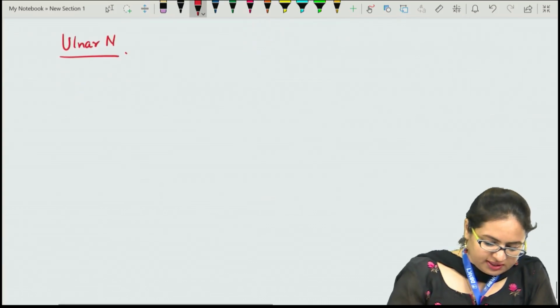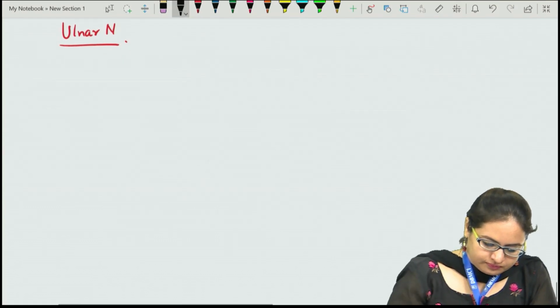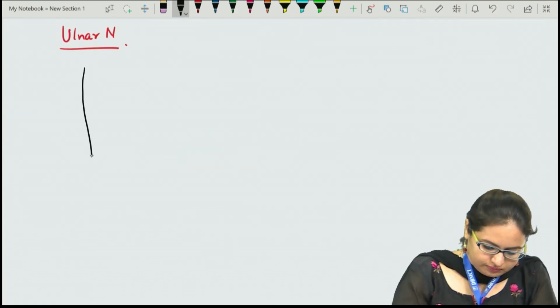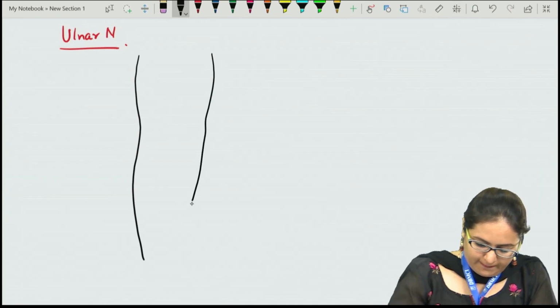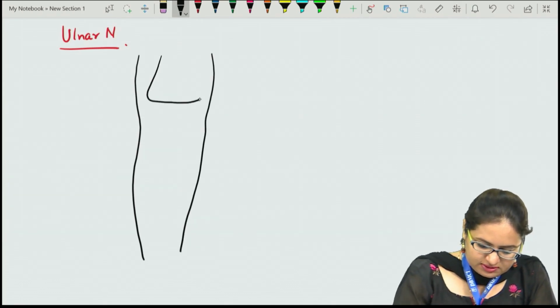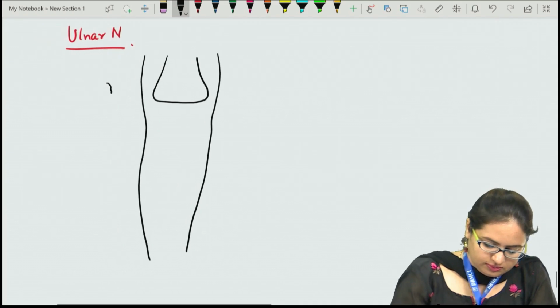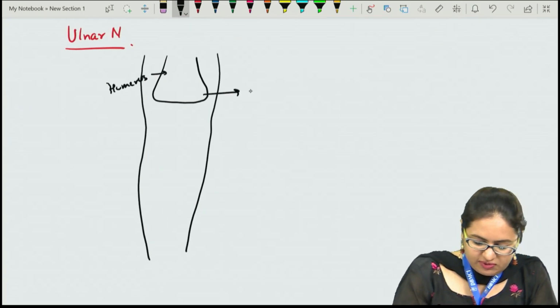So when we talk about the ulnar nerve, this is the humerus, and this is the medial epicondyle of the humerus.